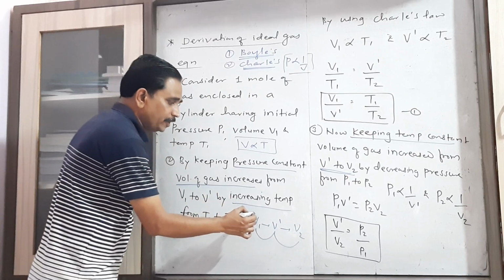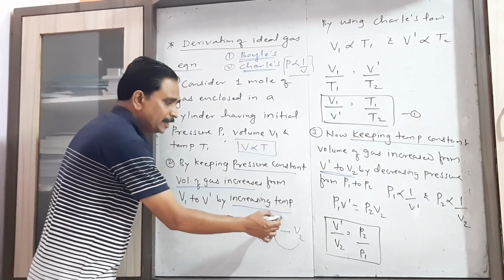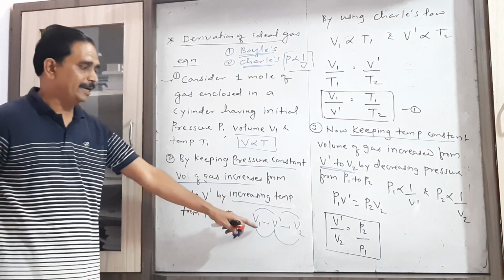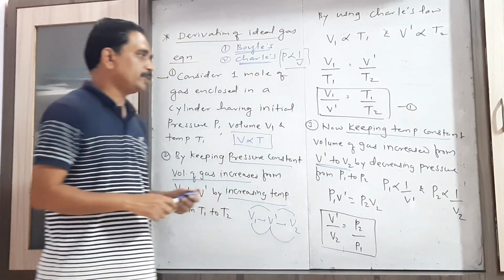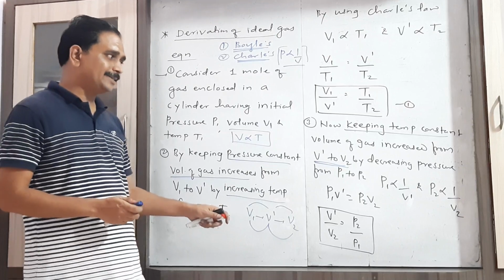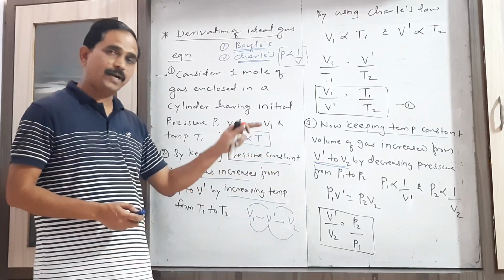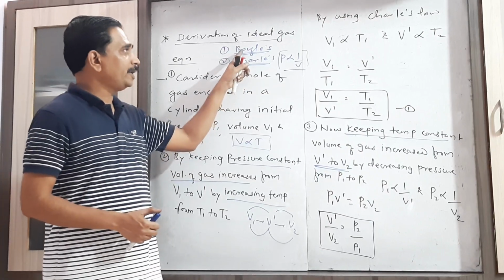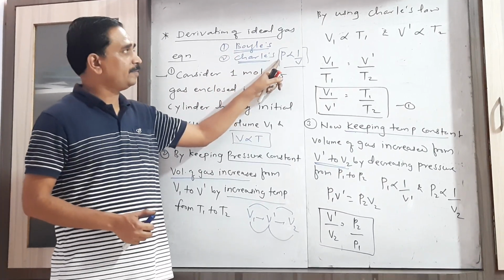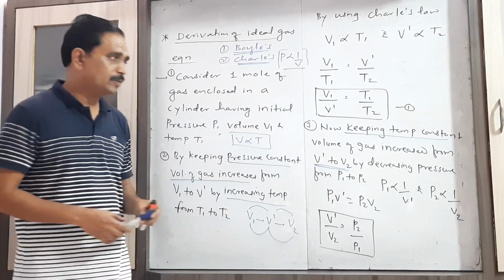Volume changes in two states. In the first state it is V1 to V dash, in the second state it is V dash to V2. So now you have to increase the volume of gas by decreasing the pressure. Now use Boyle's law, that is, the pressure of a given mass of gas is inversely proportional to volume.